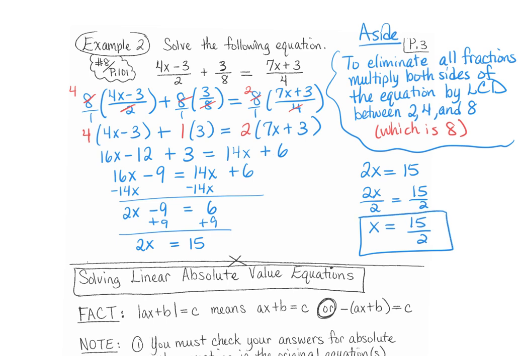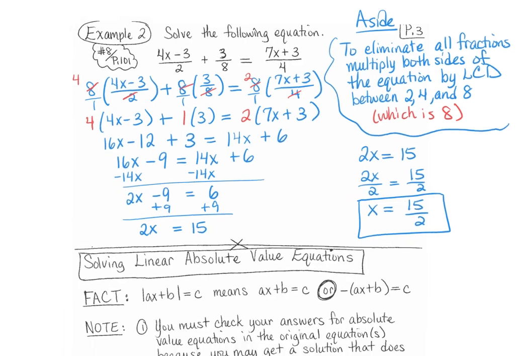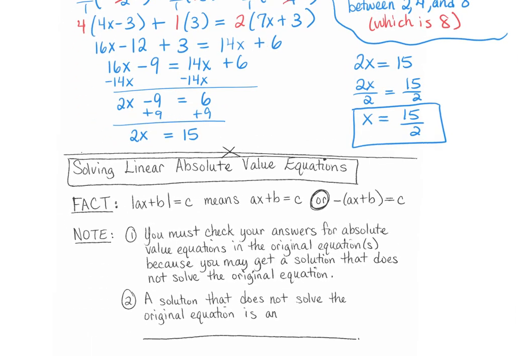Now you can also solve linear equations that have absolute values with them. So we need to know what it means. The absolute value of ax plus b equals c means ax plus b equals c, or -1 times ax plus b equals c.